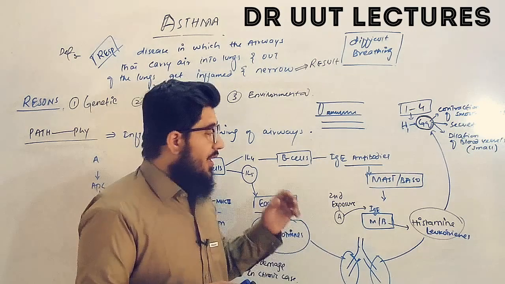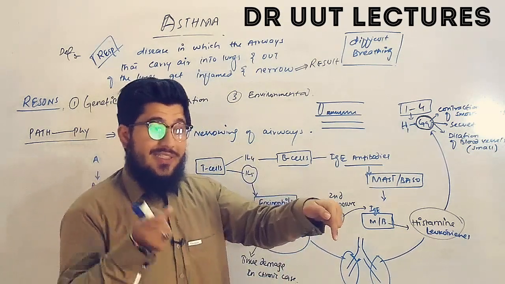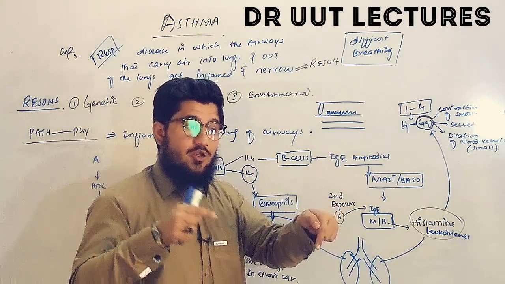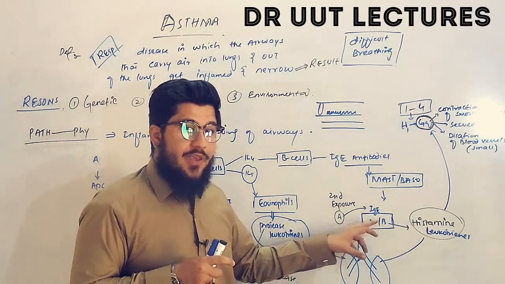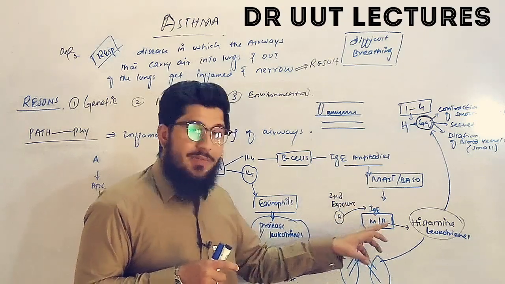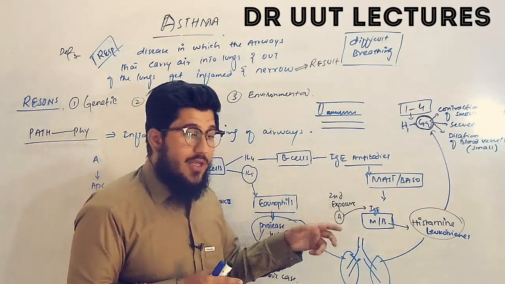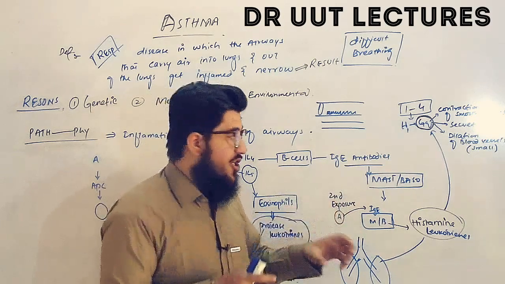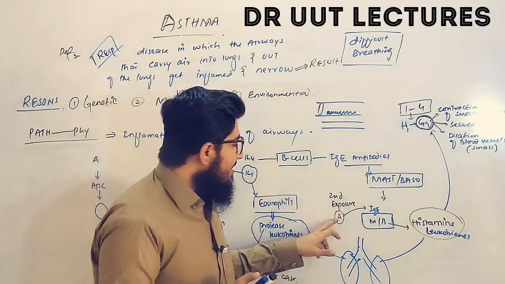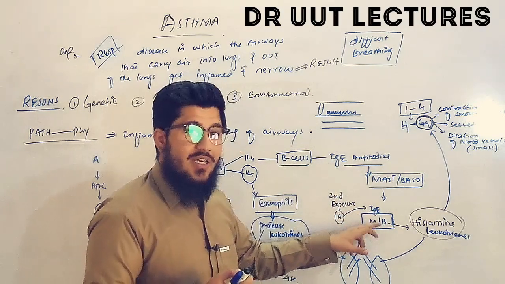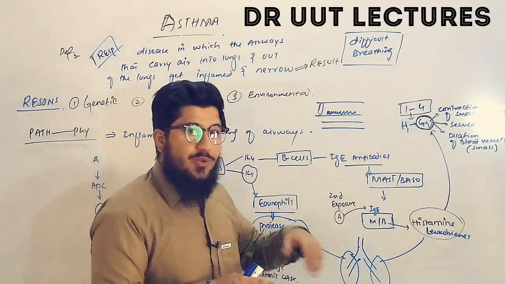So what is going to happen now is, in the second exposure, the same antigen is entering the same person again. So it is now the second time. When the antigen entered the first time, it produced IgE, and now those IgE along with the mast and basophil cells are available in the body. Now if this antigen comes a second time, it will directly interact with these antibodies. As the antigen interacts with the IgE antibodies, in the second step it will actually start the allergic reaction, and that will turn into asthma.